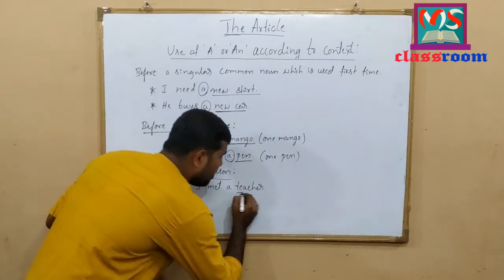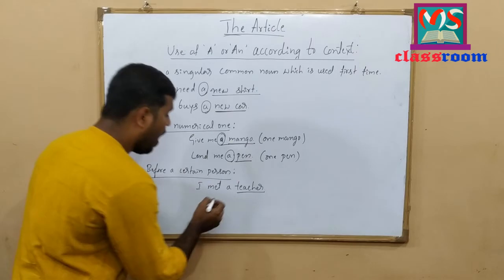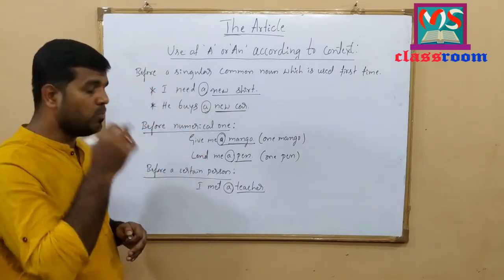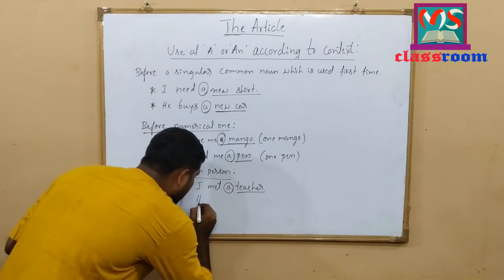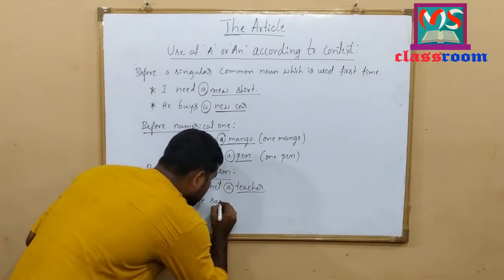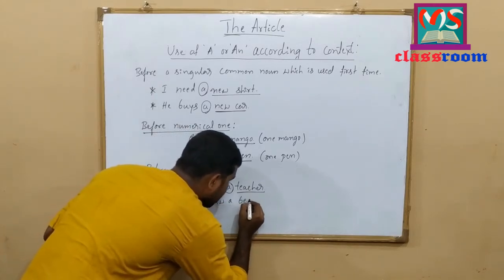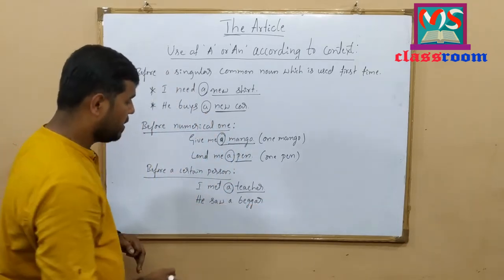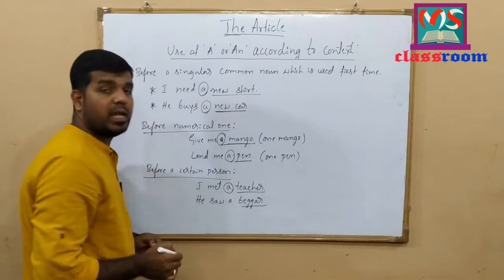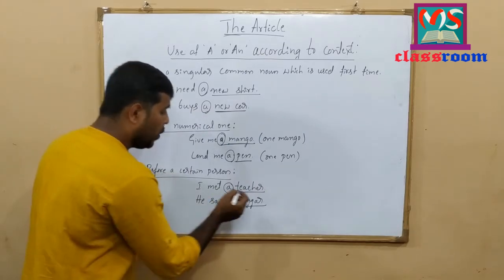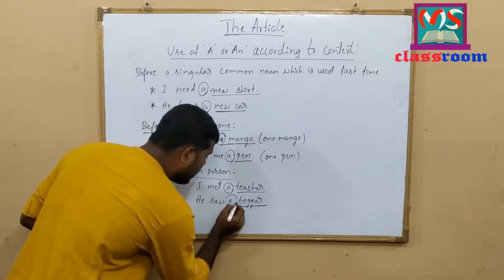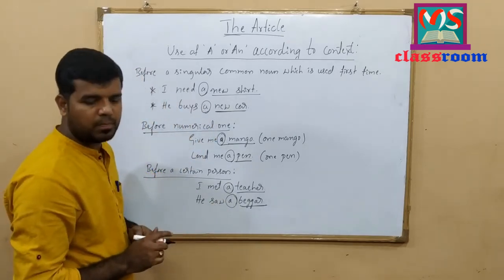To indicate a certain person, teacher, I have used the indefinite article a here. Let me write one more example. He saw a beggar. Here, beggar is a common noun. To indicate a certain person, I have used the indefinite article a here.